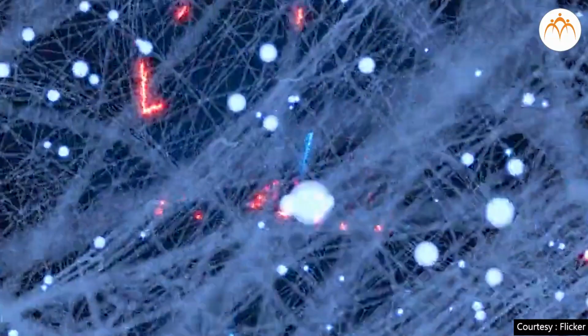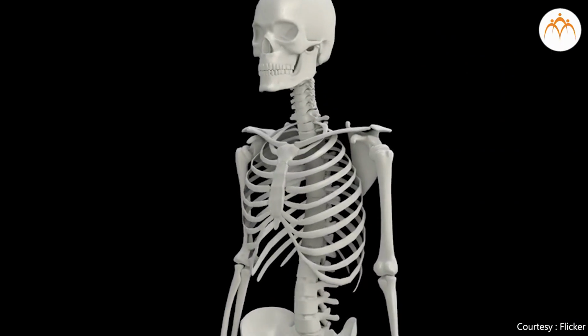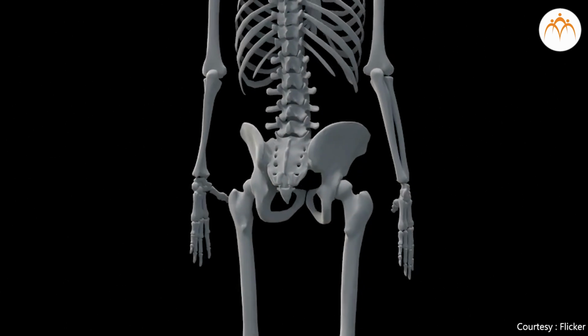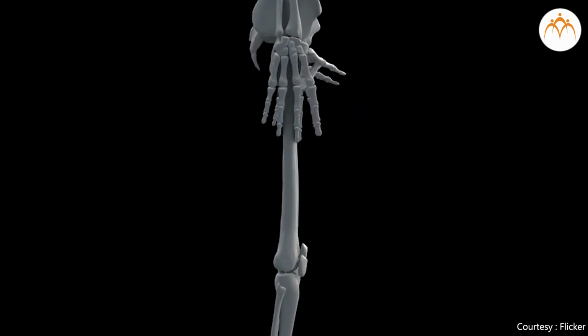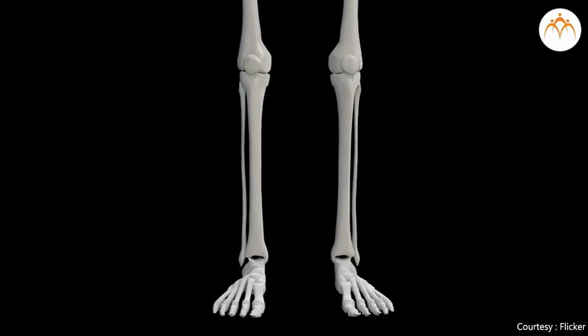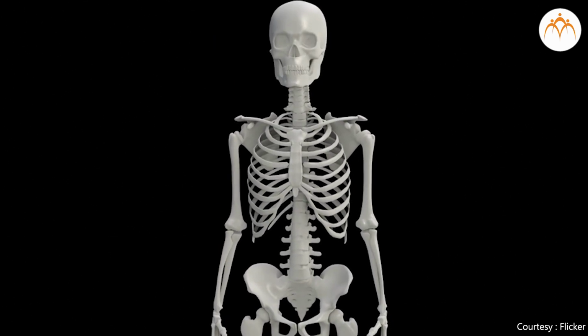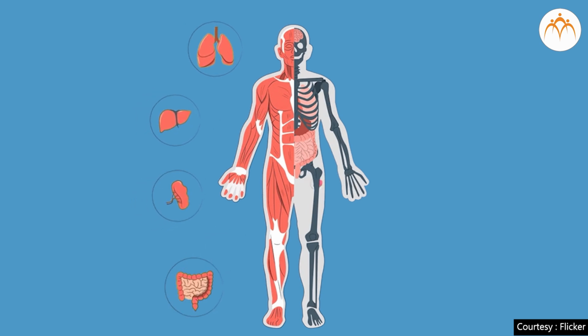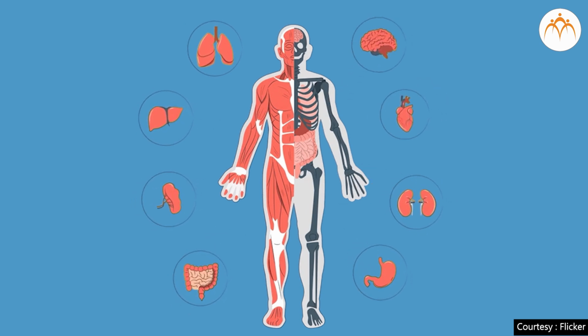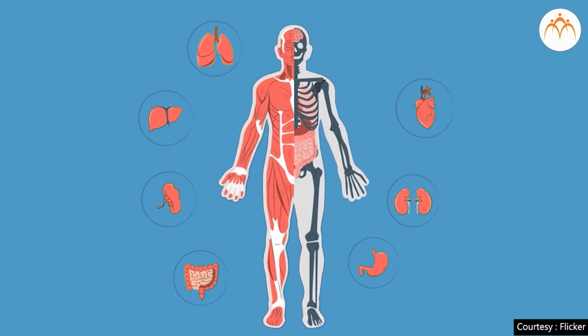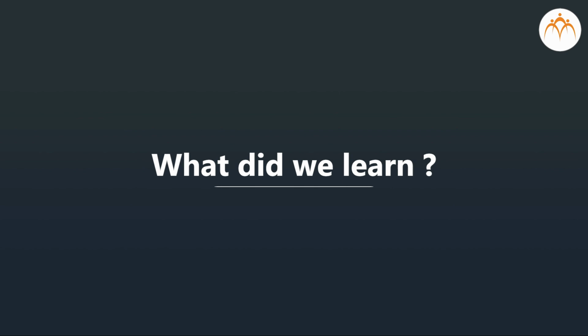In addition to these systems, there are many more systems in our body. For example, the skeletal system, which gives support and shape to the body and protects the important organs inside it. The excretory system, which expels the waste substances that are formed in the body. All these organ systems are related to each other. Hence, if the function of any one of our systems is disturbed, it affects all the other systems in the body too.